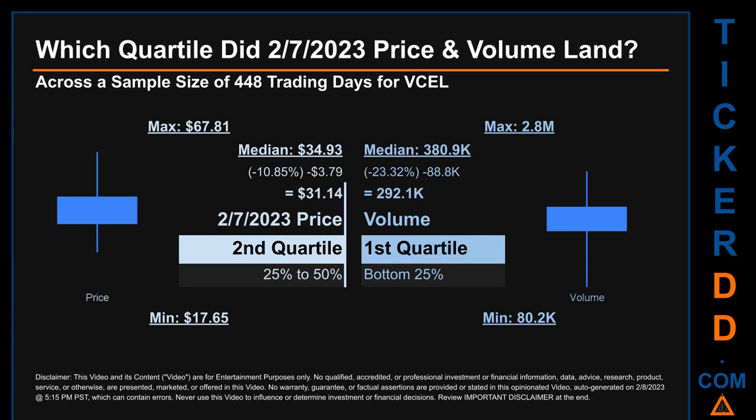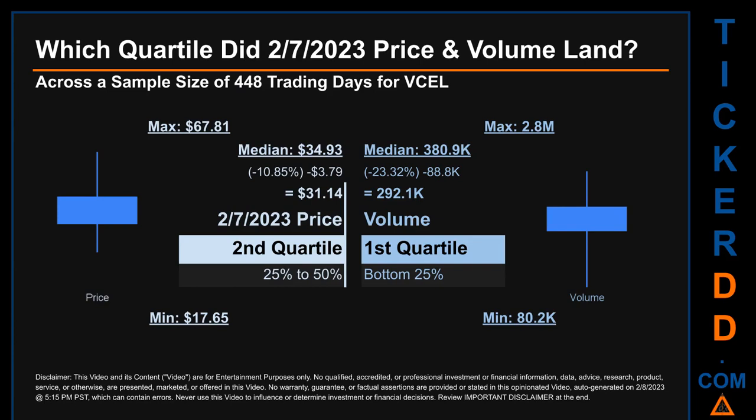The day's volume landed within the first quartile, at the bottom 25% of all sampled daily volume, which saw a max daily volume of 2.8 million and a minimum of 80.2 thousand. Quartiles tell us about the spread of a data set by breaking that data set into quarters, just like how the median breaks the set into half.